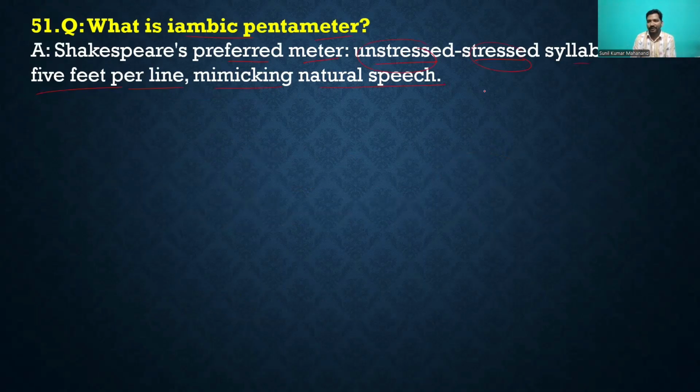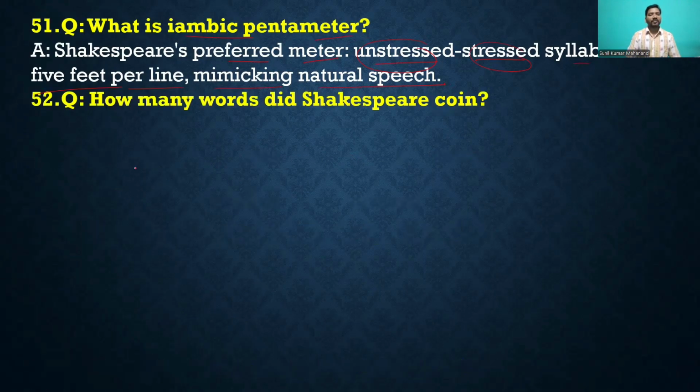So, do you know that iambic pentameter means unstressed then stressed syllable, right? Okay. Then you can say the how many words did Shakespeare coin?